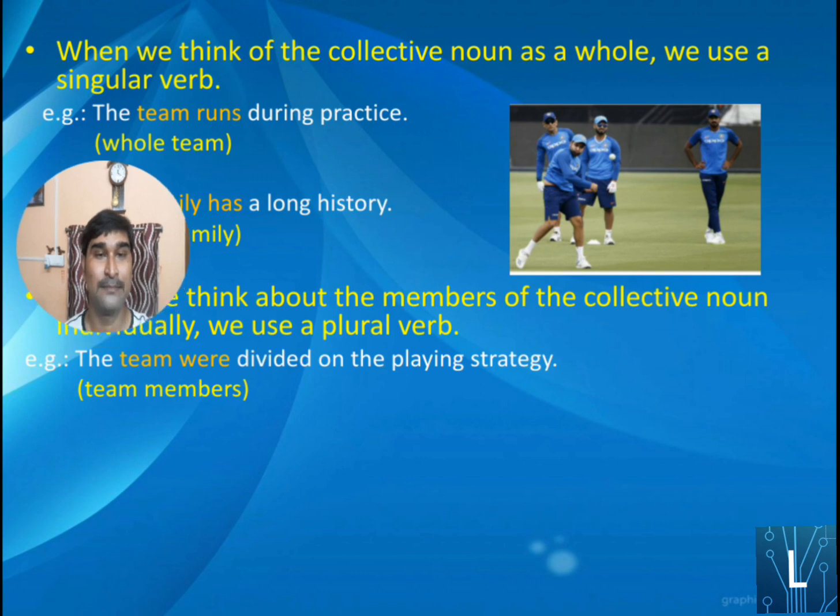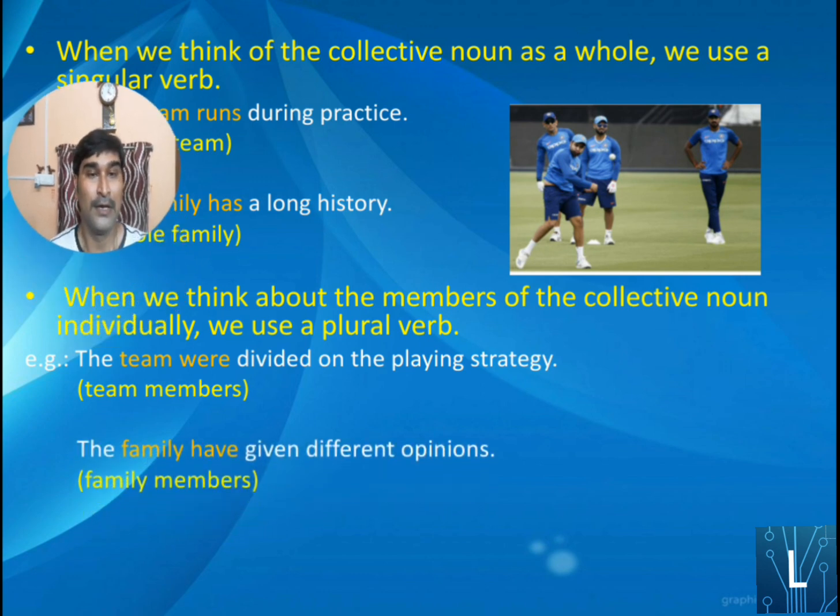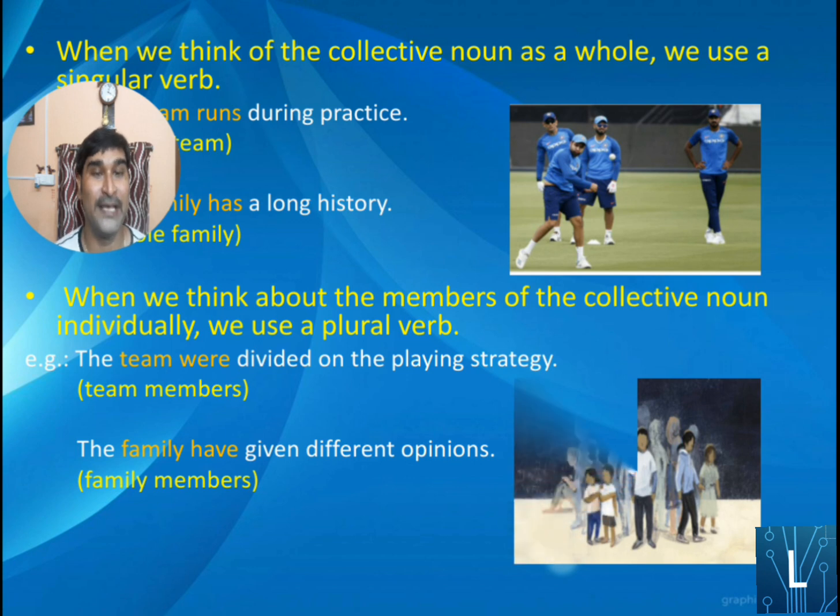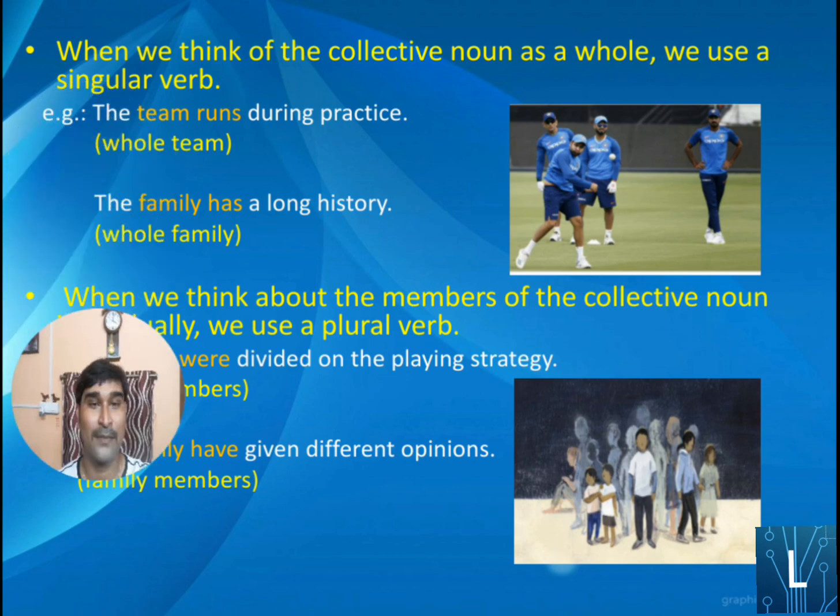Next example. The family have given different opinions. Now the family here stands for what? Family members, not the whole family. The family have given different opinions. Here you can see opinions, plural in form. It is not a single opinion, but different opinions. Obviously, different opinions will come whenever different family members give their different views. That's why here it is the family have given, not has given, because the family here indicates the members of the family.